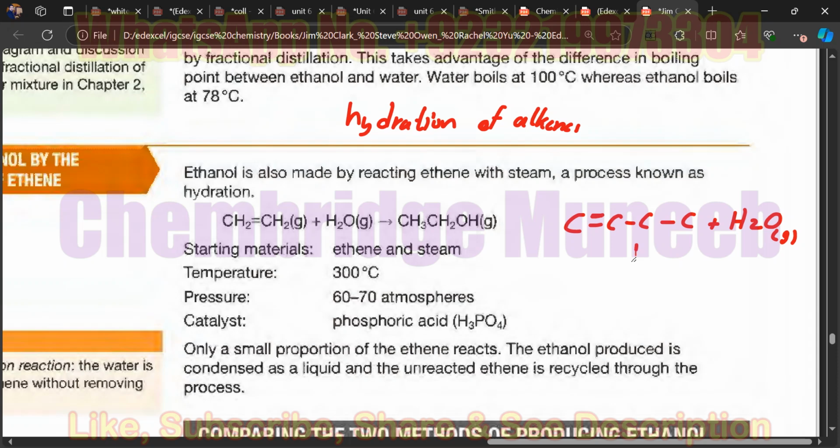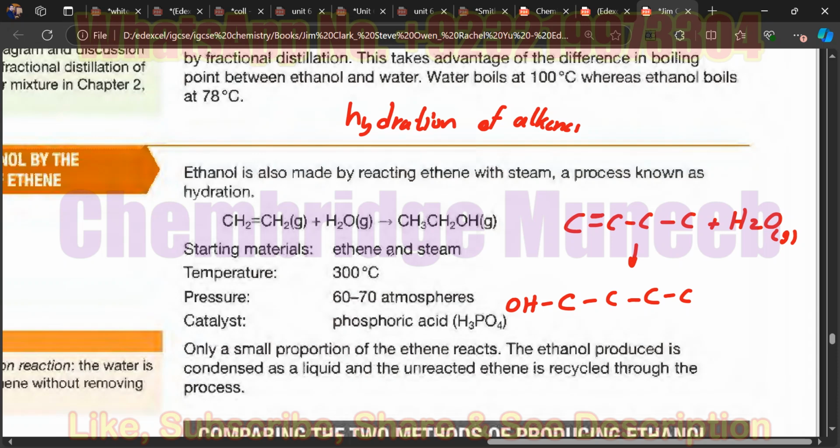It will give me an alcohol. What shall be the product of this reaction? Butanol. Okay, so there will be OH bonded at this site of the molecule, and all the carbon atoms will be single bonded. So this is butanol. Exactly.